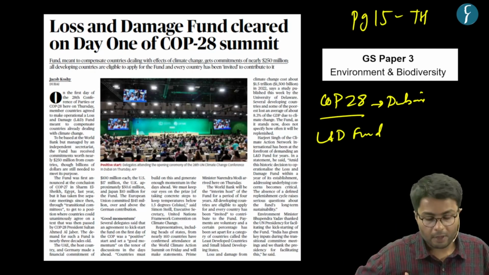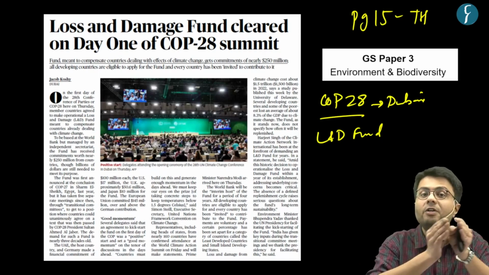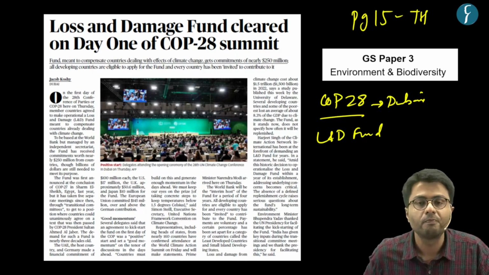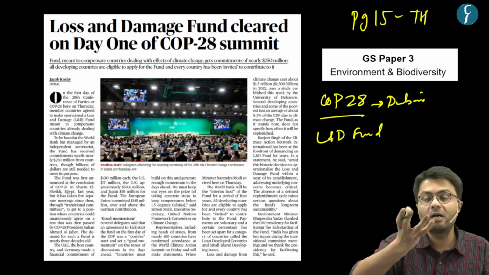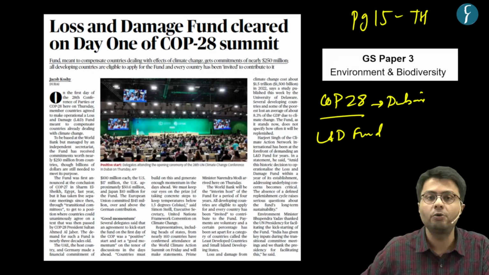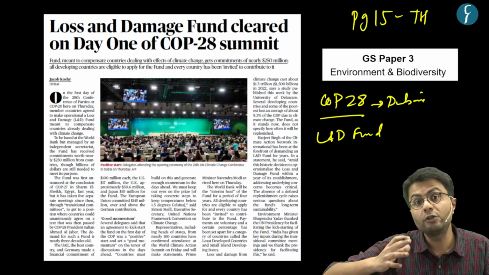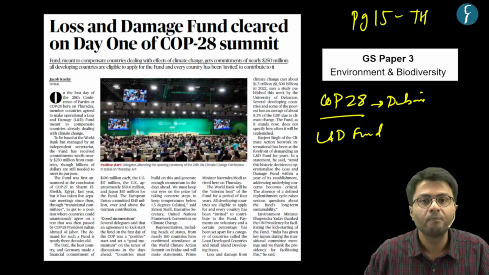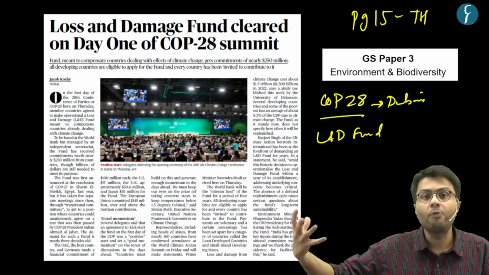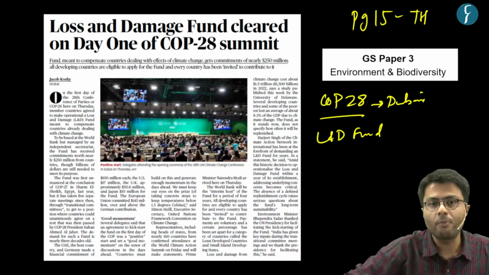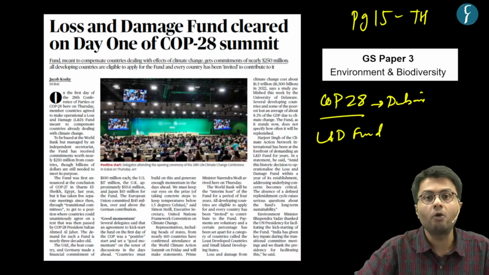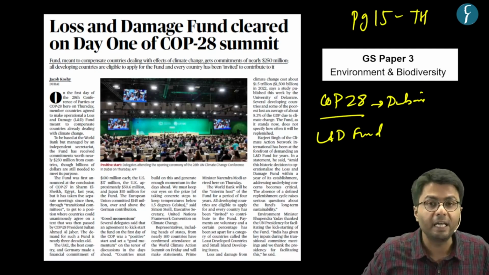Loss and damage refers to irreversible damage which has been caused by the effects of climate change. For example, you have a cultural monument at the seashore itself. But because of climate change, there is a rise in sea level. So naturally, the seawater will come into that protected monument, thus destroying not just its cultural value but also its structural integrity.